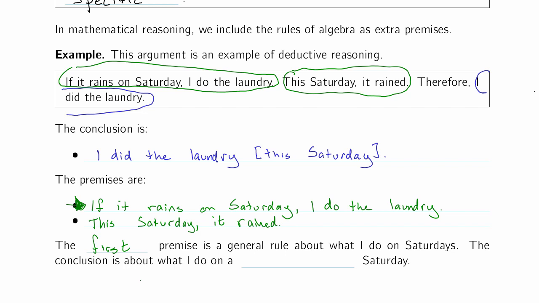So I have a general rule about what I do on Saturdays, and my conclusion is about what I do on a specific Saturday. So I've reasoned from a general rule, I had a general rule in my premises, to a fact about what I do on a specific Saturday. That's how I recognize this as a deductive argument. I have a general rule, a specific conclusion.